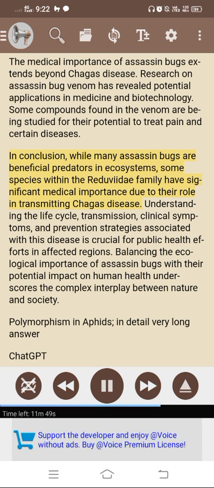In conclusion, while many assassin bugs are beneficial predators in ecosystems, some species within the Reduviidae family have significant medical importance due to their role in transmitting Chagas disease. Understanding the life cycle, transmission, clinical symptoms, and prevention strategies associated with this disease is crucial for public health efforts in affected regions. Balancing the ecological importance of assassin bugs with their potential impact on human health underscores the complex interplay between nature and society.